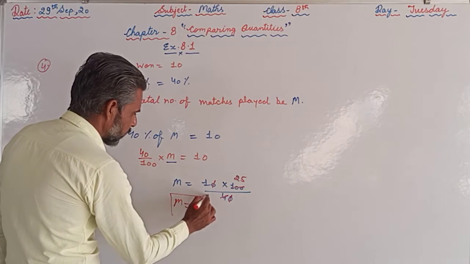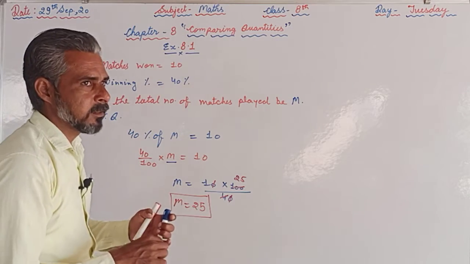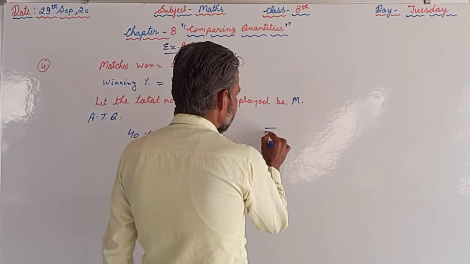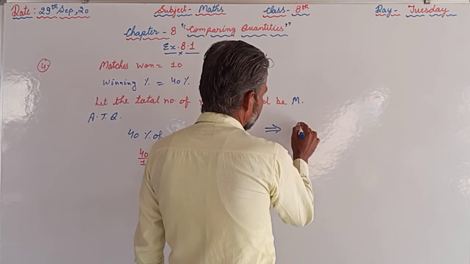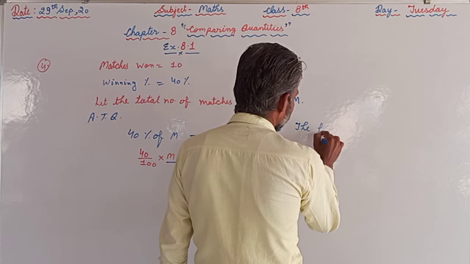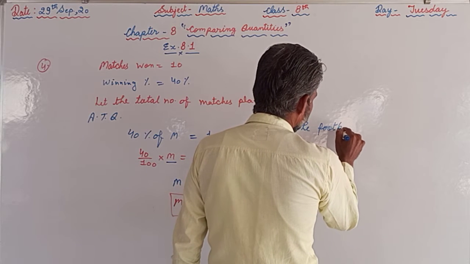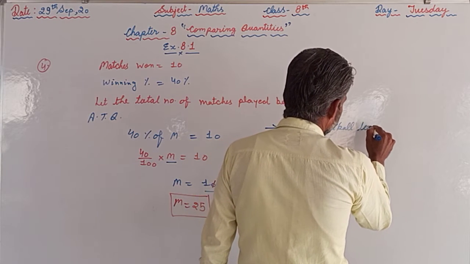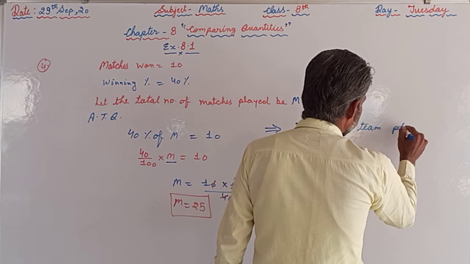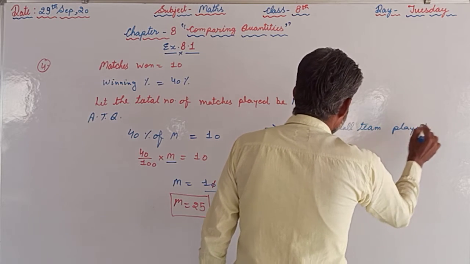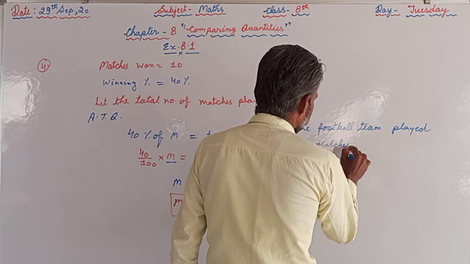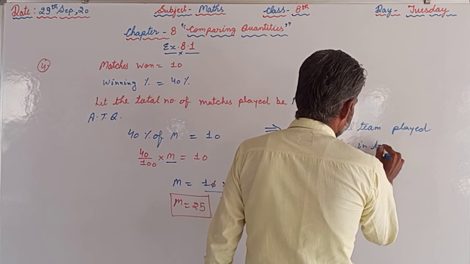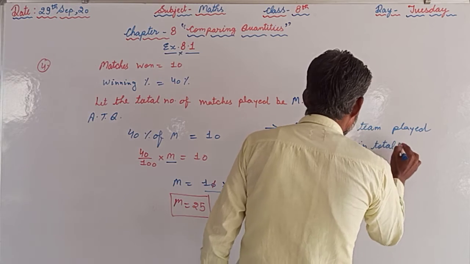As the question is a word problem, we are supposed to write the answer in words.